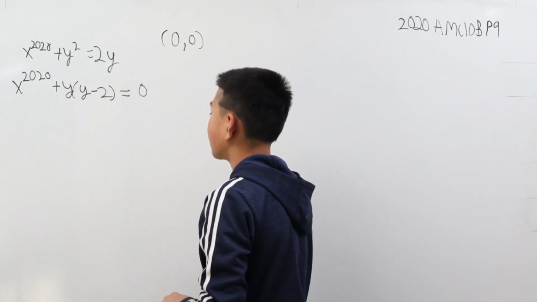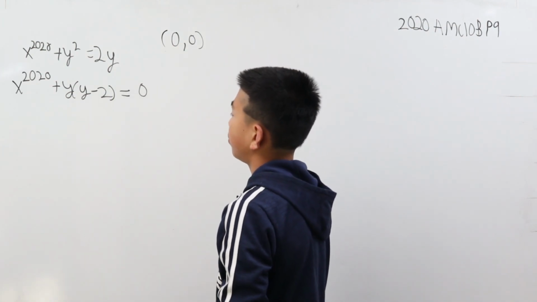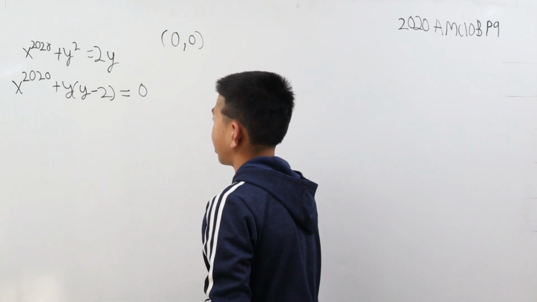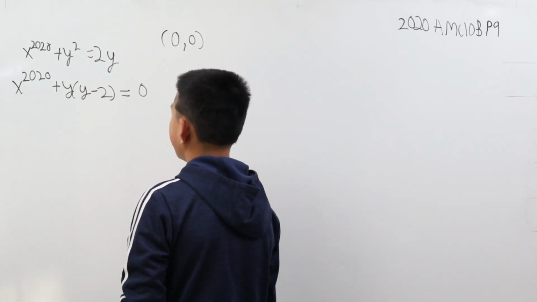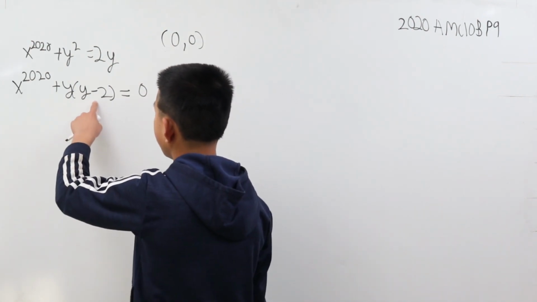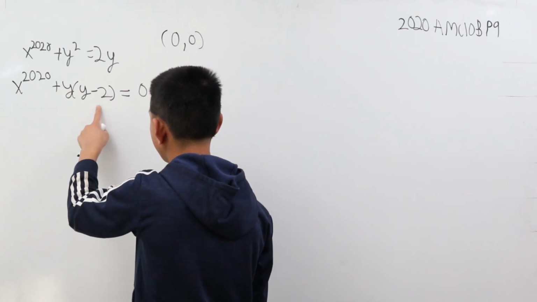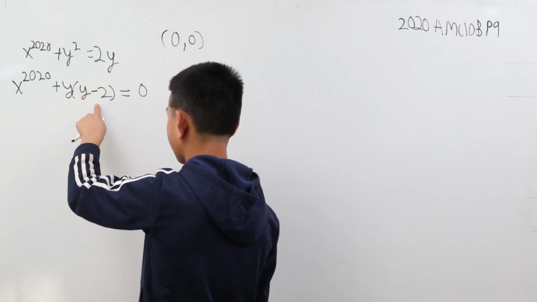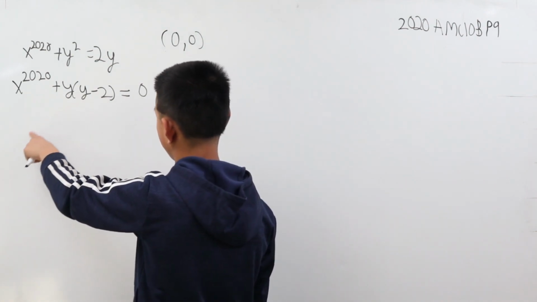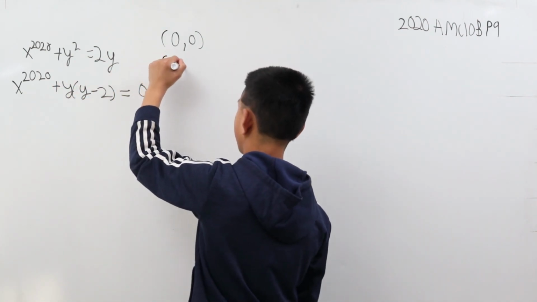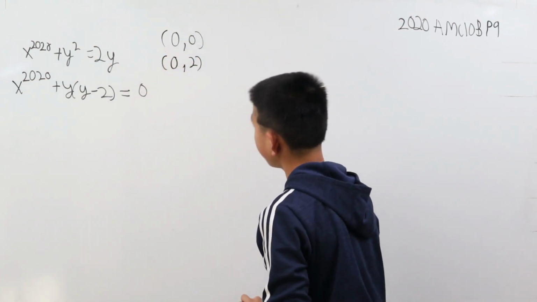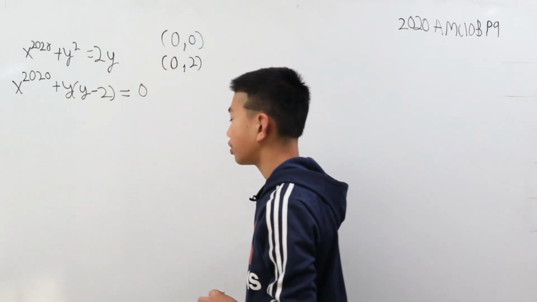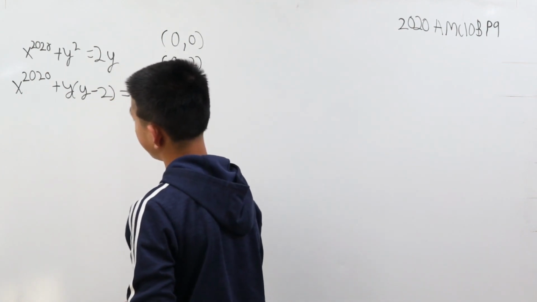Virtually the only numbers that we can probably use are 1 and such. Well, let's see here. If y were 2, this would be 0, and then this would still be 0, and then x can be 0. So (0, 2) is another solution. Now, let's see if 1 does anything.